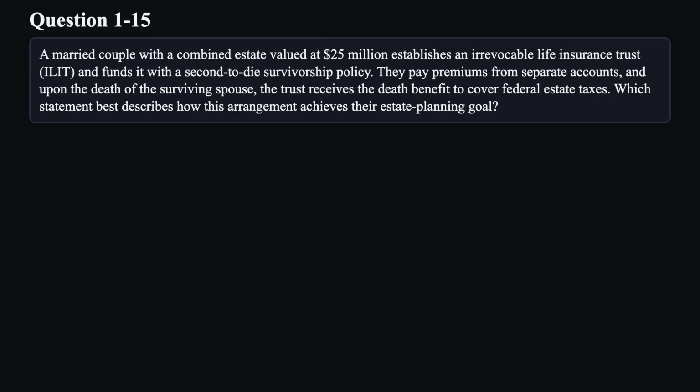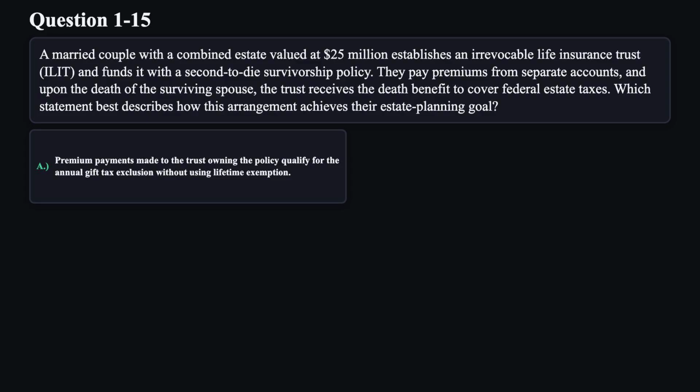Question 15. A married couple with a combined estate valued at $25 million establishes an irrevocable life insurance trust, ILIT, and funds it with a second-to-die survivorship policy. They pay premiums from separate accounts, and upon the death of the surviving spouse, the trust receives the death benefit to cover federal estate taxes. Which statement best describes how this arrangement achieves their estate planning goal?